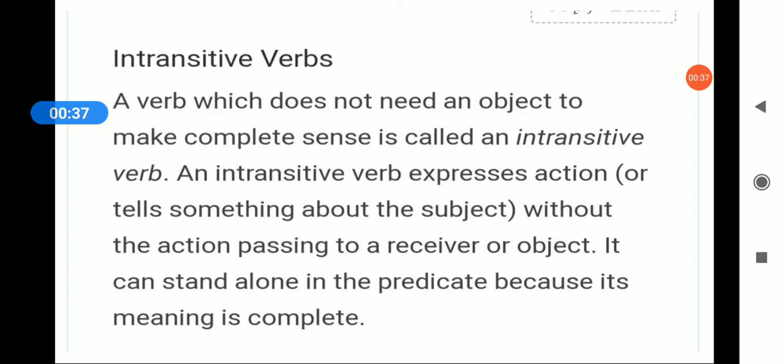An intransitive verb, beta, expresses action or basically tells something about the subject only, without having any object. It can stand alone. In a sentence, we have subject and predicate, so it can stand alone, and without any object also, it will make a complete meaning.